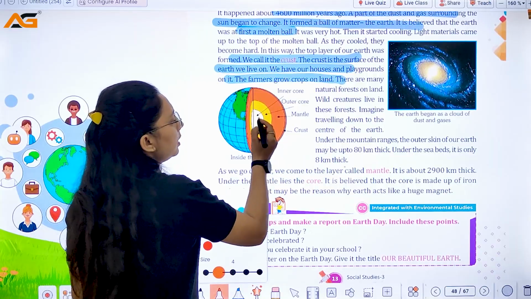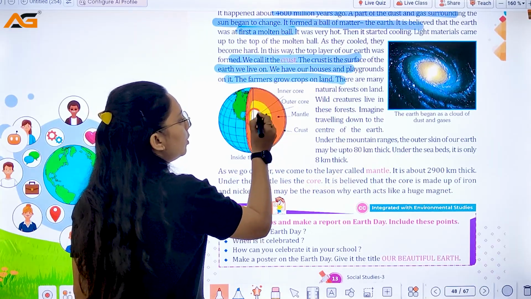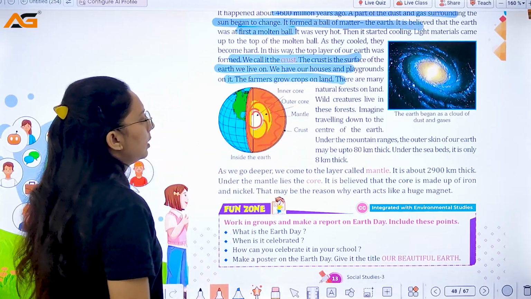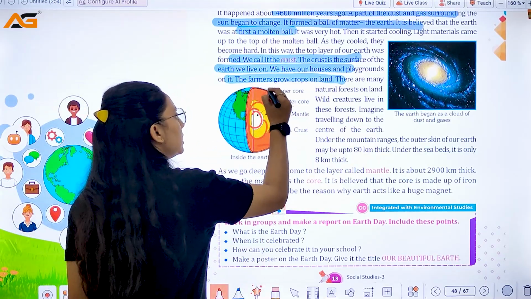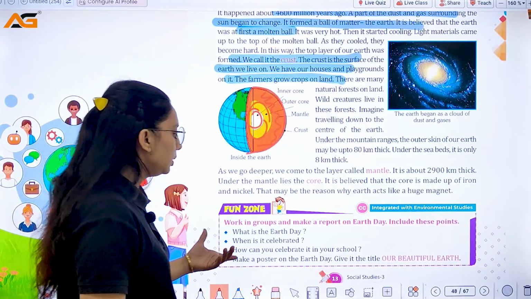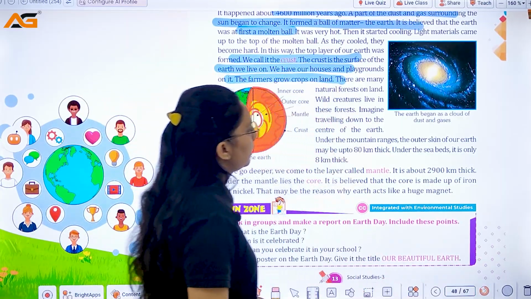Right? You can see over here. This is the inner core. This is the outer core. This orange part is your mantle and this brown part is your crust. Right? So, here the fun zone is given, you have to do this fun zone yourself.